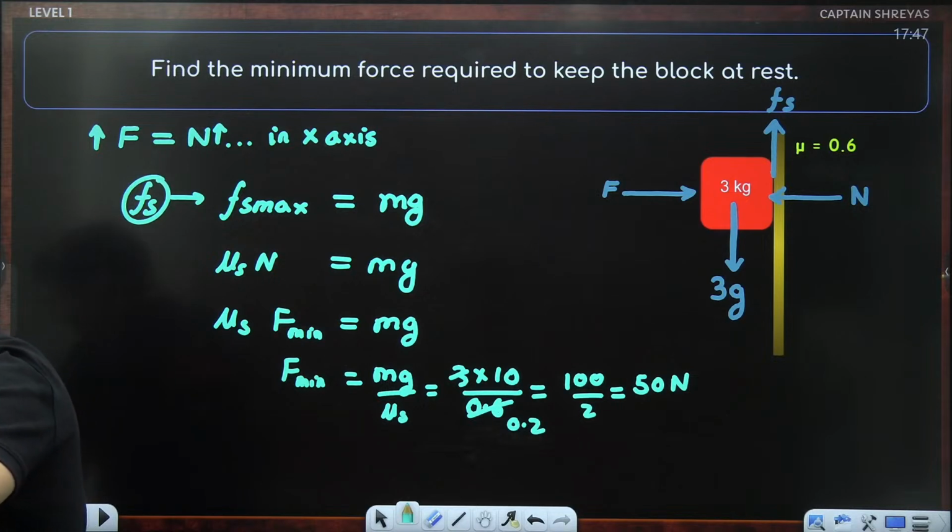Is that clear? Everyone? Understood how to solve this question? Pakka?